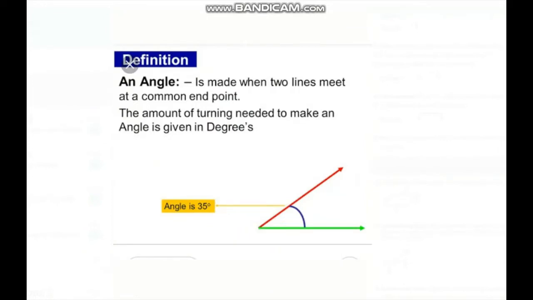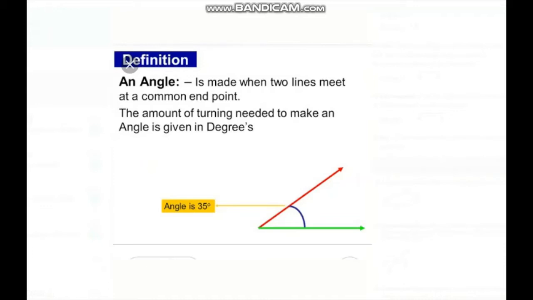Okay. Today we will learn angles. First of all, I want to introduce what an angle is. We see angles almost every day in our day-to-day life. For example, the angle made by the hands of a clock, the angle made by two intersecting roads, and the angle made by the blades of a fan.